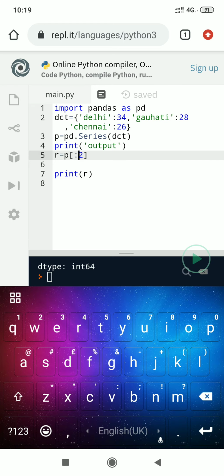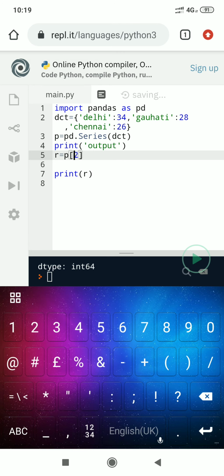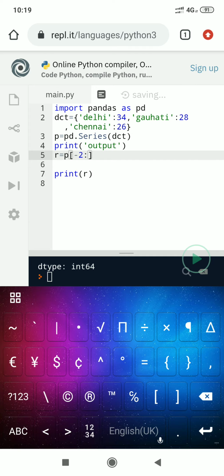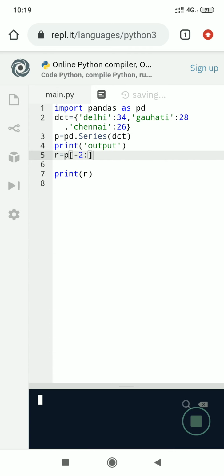Next we learn to extract value from minus index position, -2, colon, leave it blank. Now I execute the program. It is displaying from -2 to -1, same as we were extracting the element in the list, slicing the element of the list. It is similar to slicing the element of series.